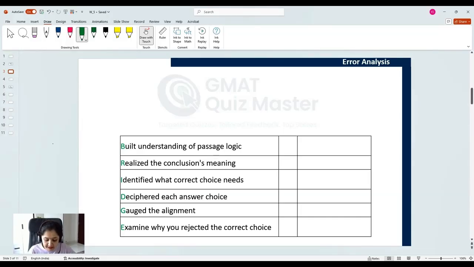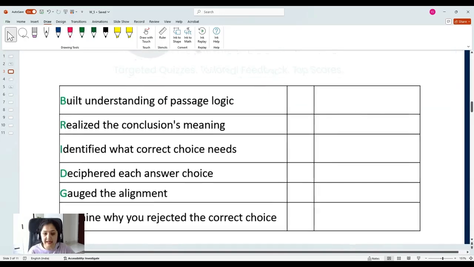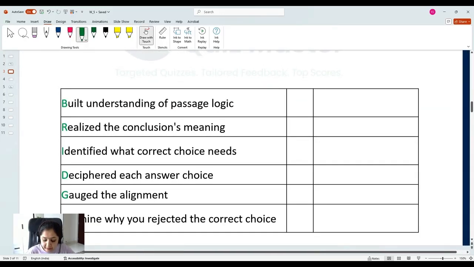So, take this table, and in this table, depending on how you performed, did you understand the passage logic completely? If you did, mark yes, make a tick here. If you missed anything, then make a cross here. Similarly, for the conclusions meaning, if you missed any word, if you did not understand it properly, make a cross here. Along with that, write down the reason here.